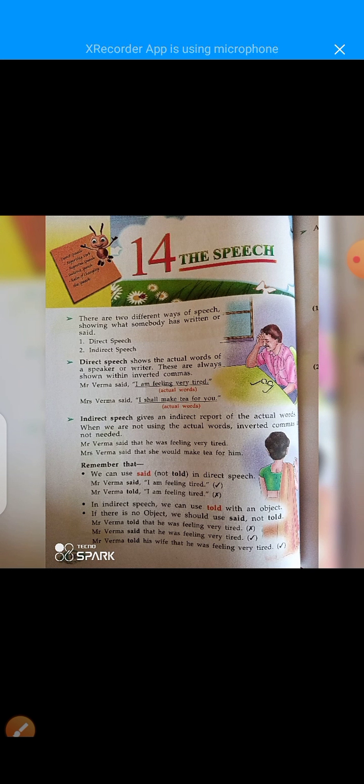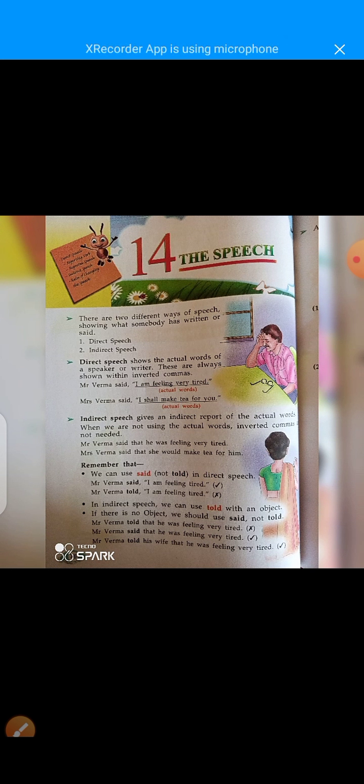On page number 76, some good examples are given. Number one is Mr. Verma said, I am feeling very tired. These words are actual words. Why?